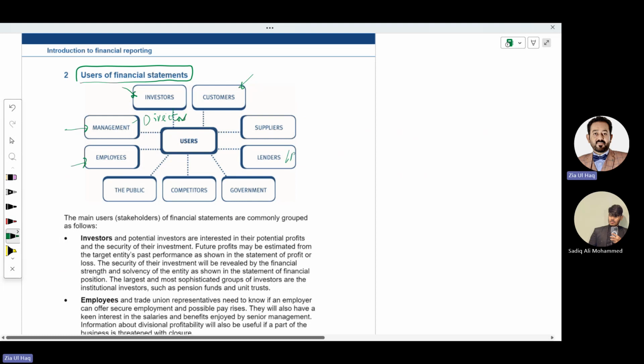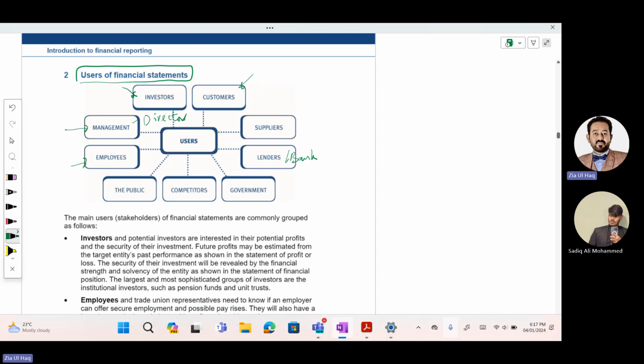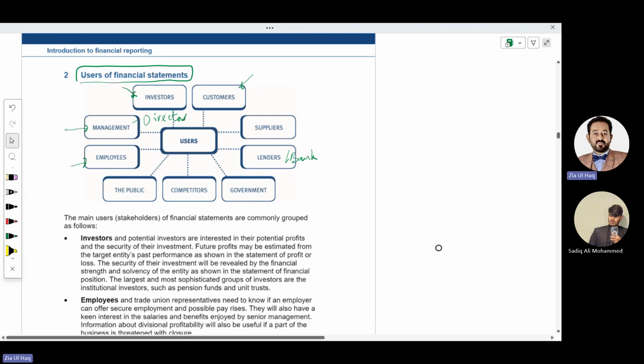Who else needs financial statements? Lenders. Lenders mean banks, who provide a loan to the company. They also see the financial statements, meaning how much loan the company has already obtained. And if the company has already obtained too much loan, this means in future the company might be unable to pay back the loan. So they also need financial statements.